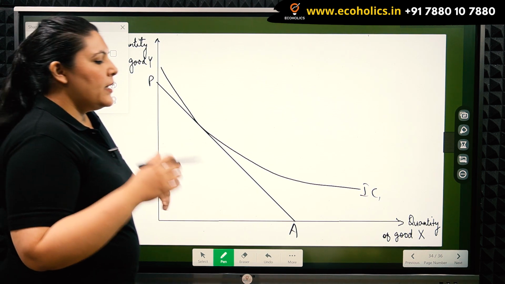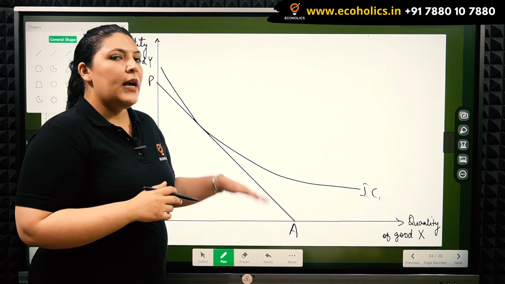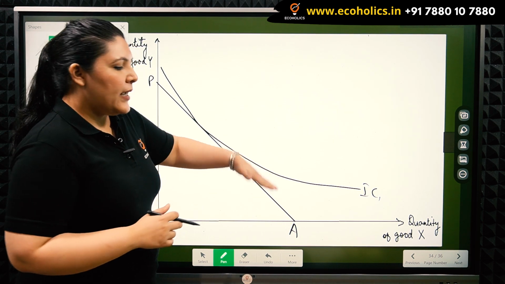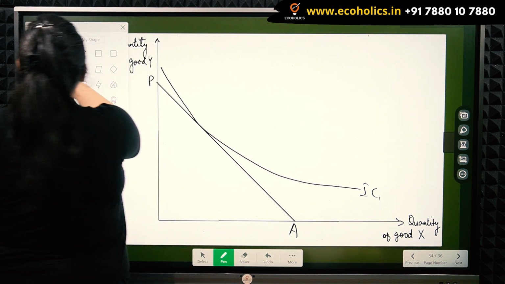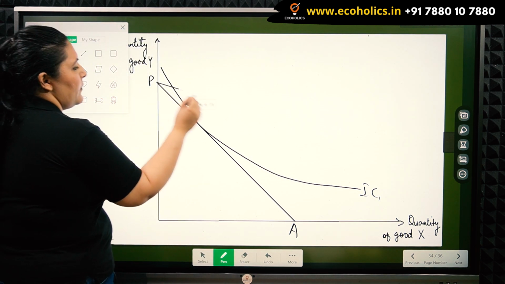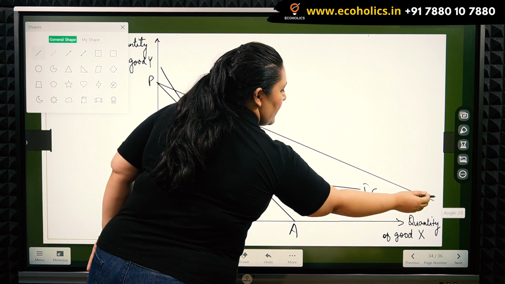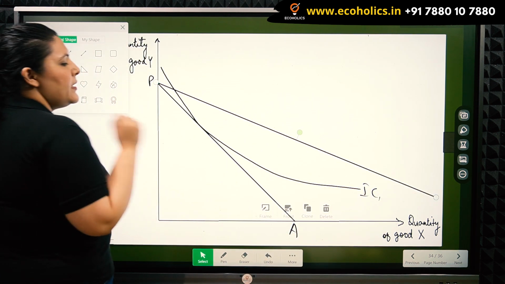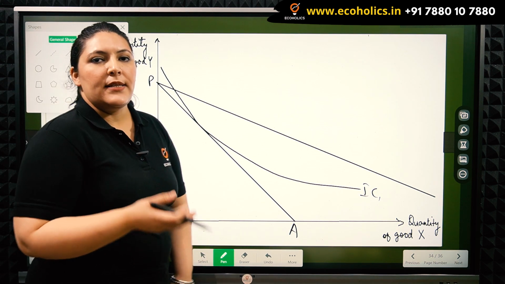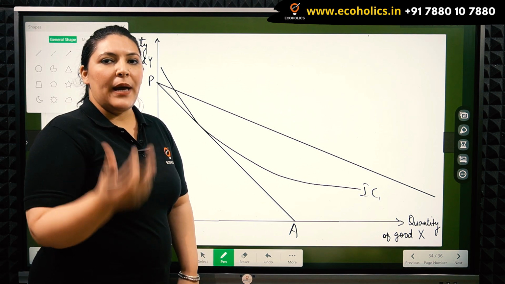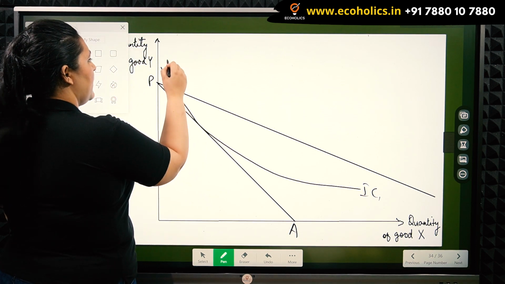Now, in case the price of the Giffen commodity decreases, the price line will be rotating outwards. Say this is the new price line. This new price line will allow the consumer to buy more of both the commodities.